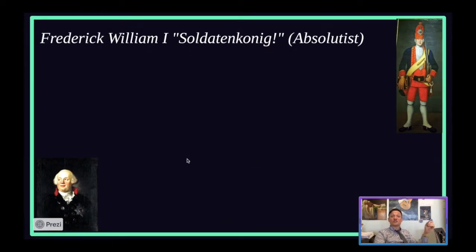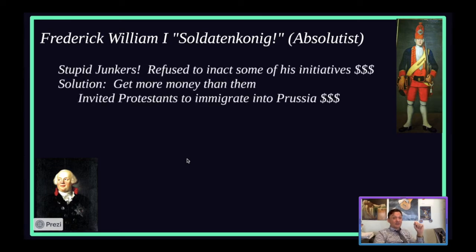The soldier's king, all right? So he is their first absolutist, and the biggest thing he has to deal with is just like every absolutist that comes along, his nobles, right? When he comes to power, he has to deal with these people called the Junkers, right? And Junkers are Prussian nobles.